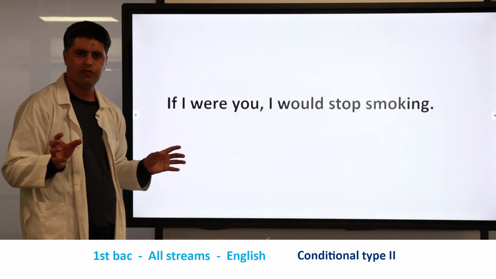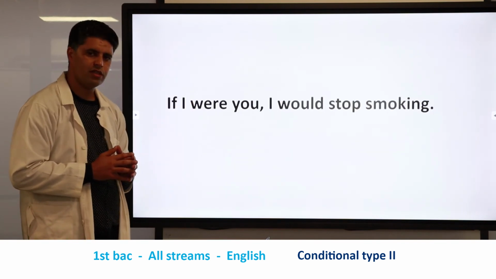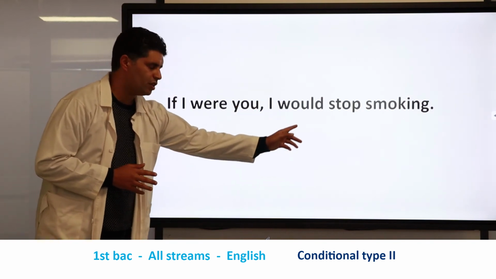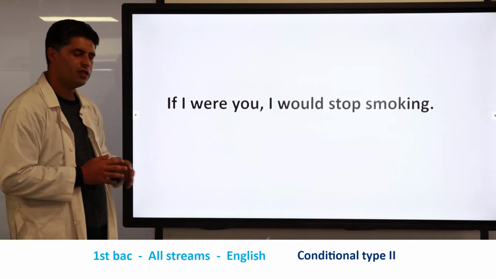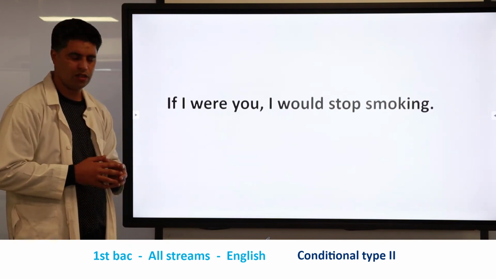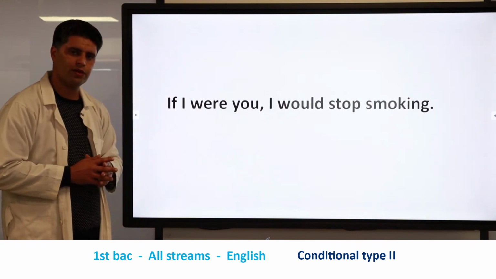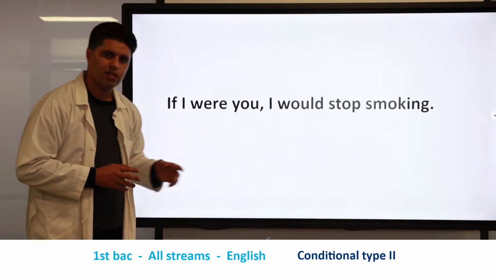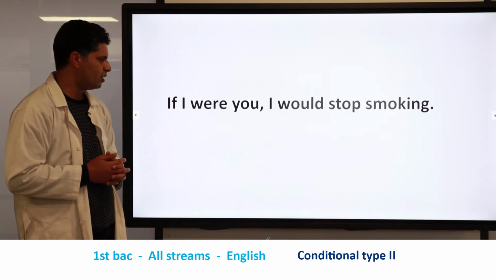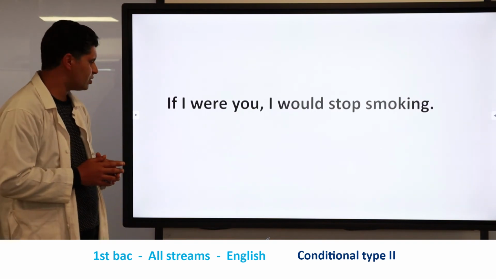Here also we have two parts, as you can see. Okay, so the first part is the if clause, and the second part is the main clause. The first part is concerned with showing the cause or showing the condition. Without this condition, we cannot have this result. Okay? The second part is used to show the result or the effect. Okay? So let's study the structure of this statement.